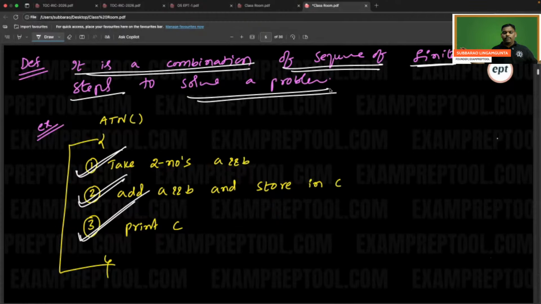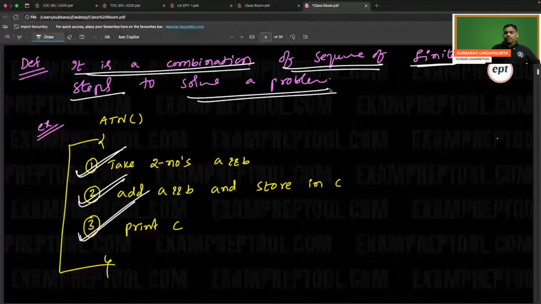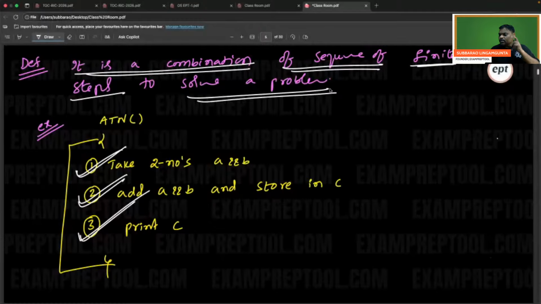Next one, sir, how many steps are there? 3 steps. So finite steps. Remember, every algorithm should contain finite steps. If the algorithm itself contains infinite steps, the time complexity becomes infinite. Step means one line; one line is nothing but one step.